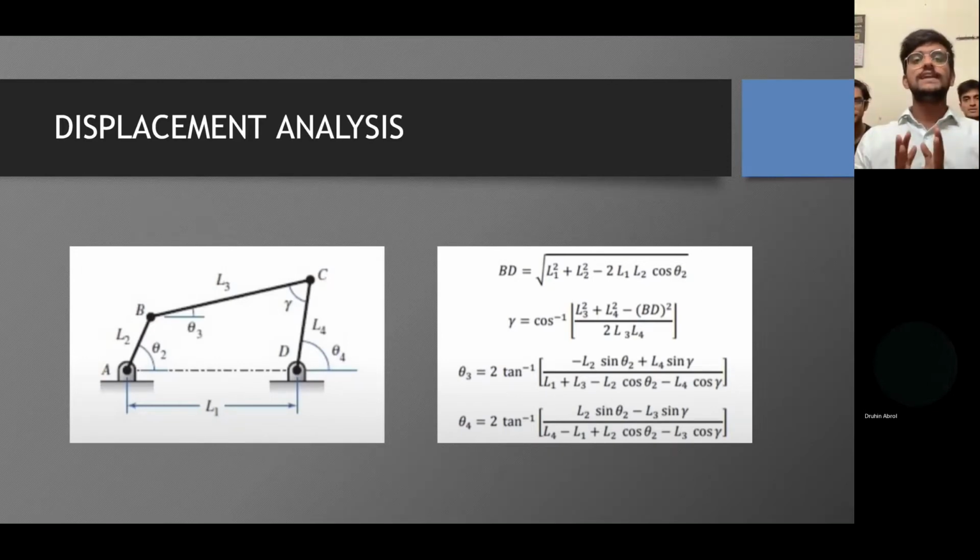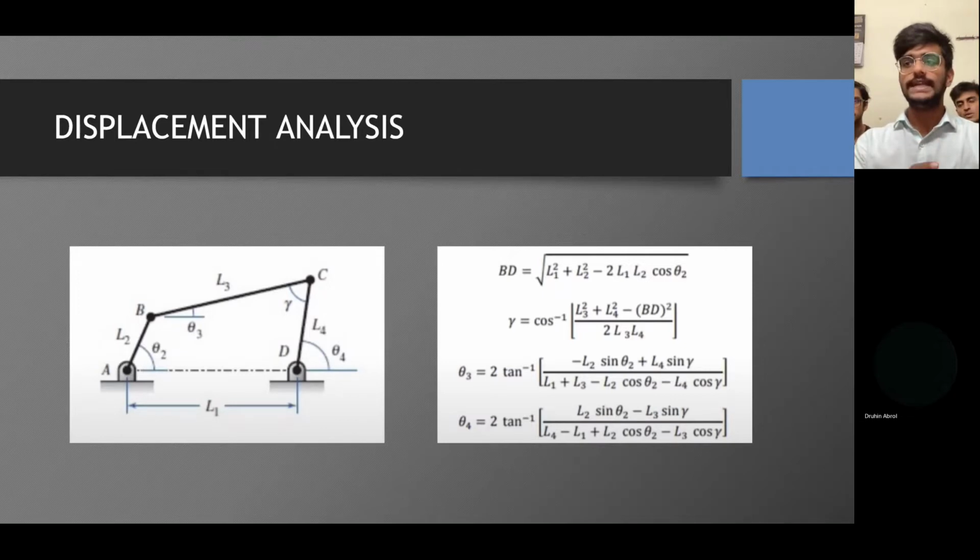Displacement analysis explains the overall displacement of the mechanism. By this, we can explain and get the location of each and every point in this whole mechanism. As Mohit mentioned before, the degree of freedom of this mechanism is 1. This means that using just one parameter, we can define the displacement or the location of any other point in this mechanism. Here we can see that in the equations given on the right side, BD is